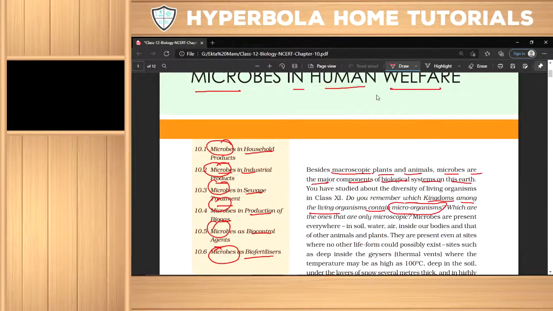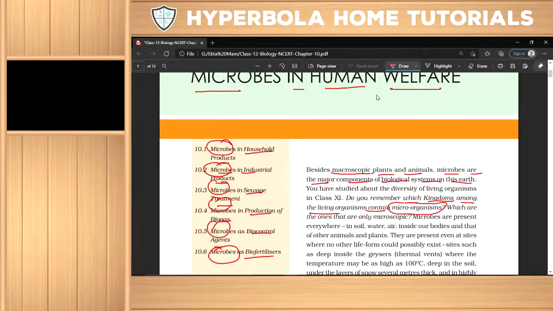Now, which organisms are contained in these kingdoms? Among the five kingdoms, Monera and Protista are the forms of microorganisms. Which kingdom is only microscopic? Only Monera is purely microscopic.